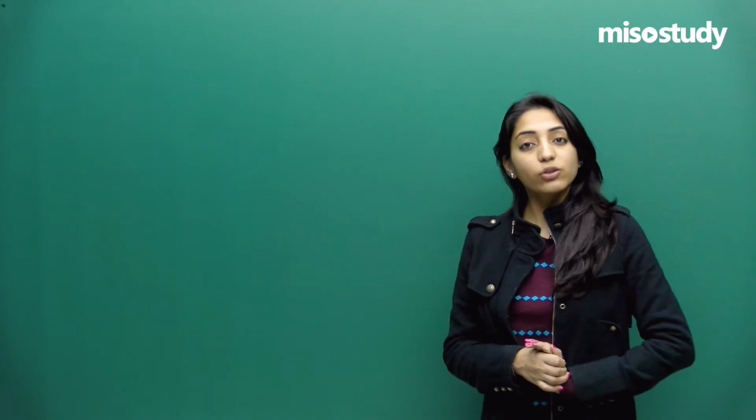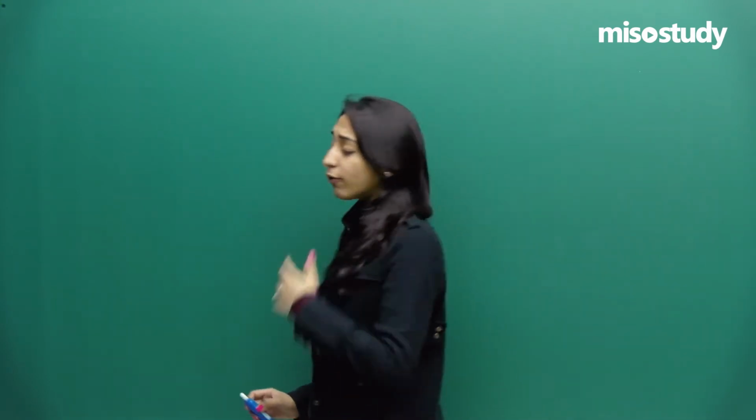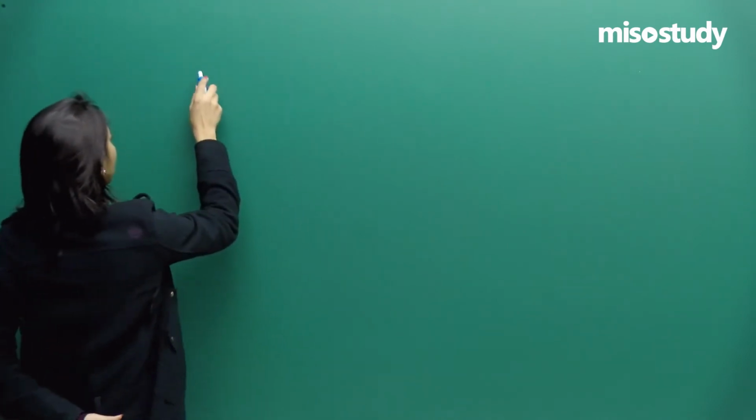So why was resonance originated? Resonance actually is a concept that we will be studying in organic chemistry. But we as JEE students, as NEET students, we need to know a little about resonance. So I will be teaching you something about resonance in today's class, and maybe the details of all the resonating structures we will be doing when we come to organic chemistry in the later part of class 11th. So let me start by writing down the main heading for today's class, which is resonance.